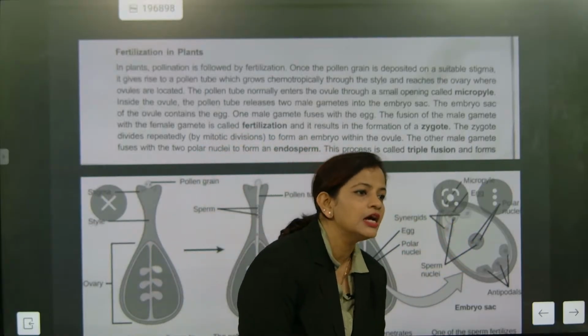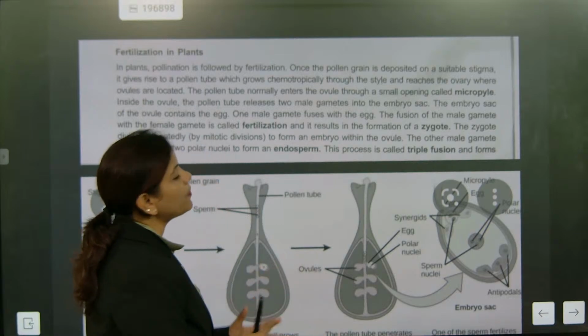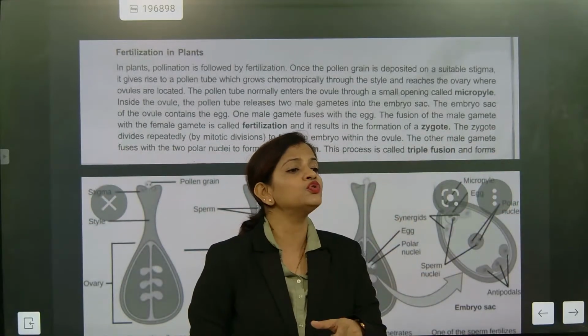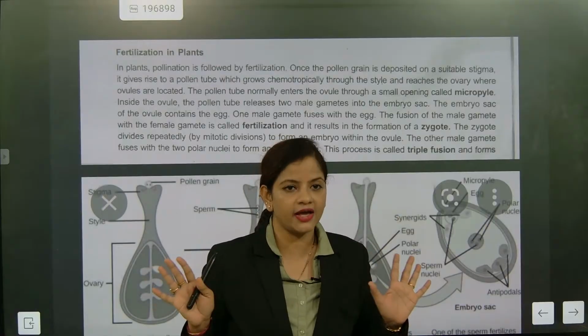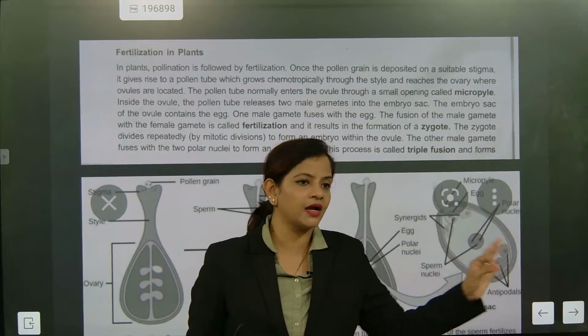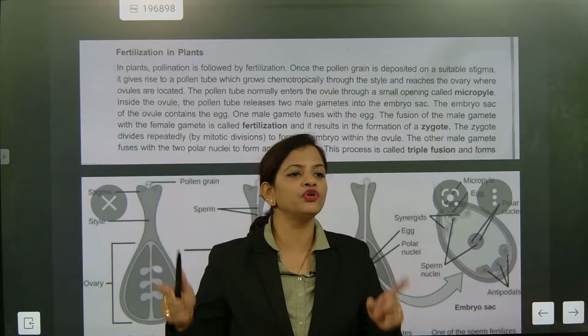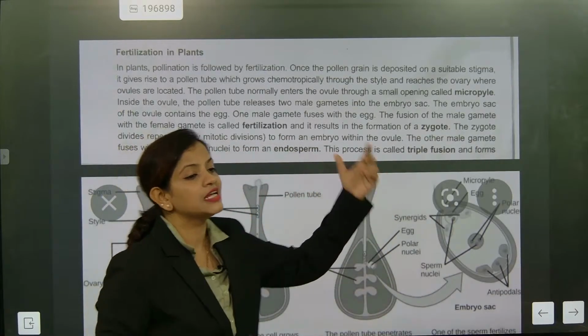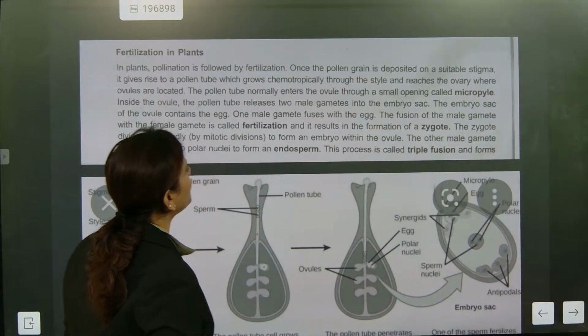What is it called? Triple fusion. I hope you have understood. One fusion is with the egg, another fusion is with two polar nuclei. So one male gamete fuses with the egg, another male gamete fuses with two polar nuclei. So what is it called? Triple fusion.